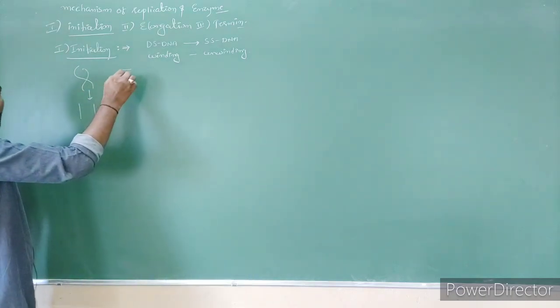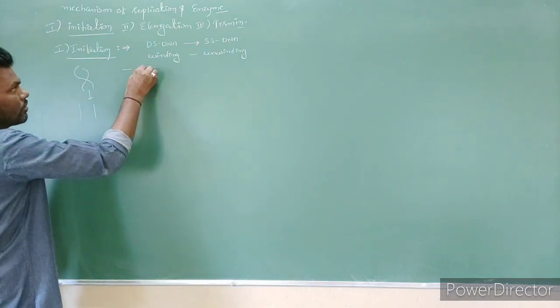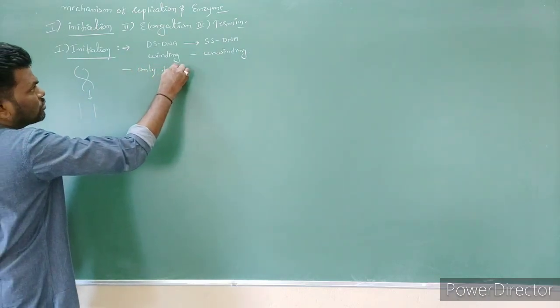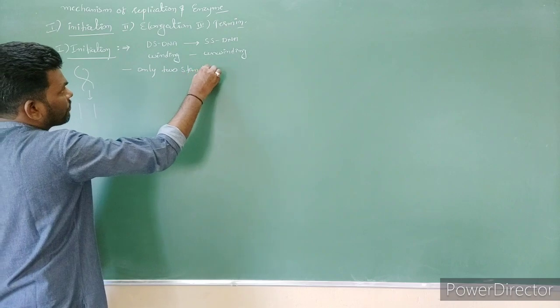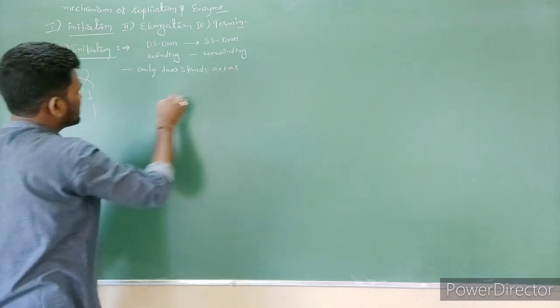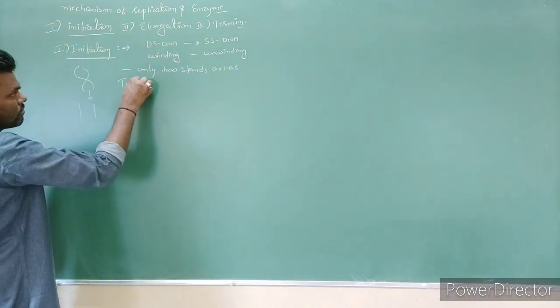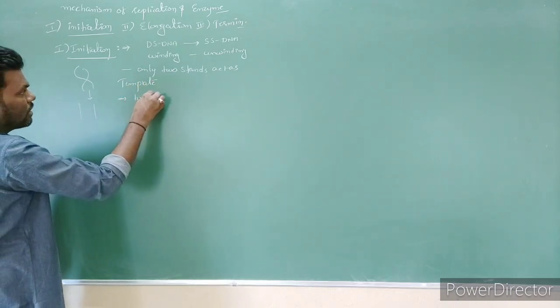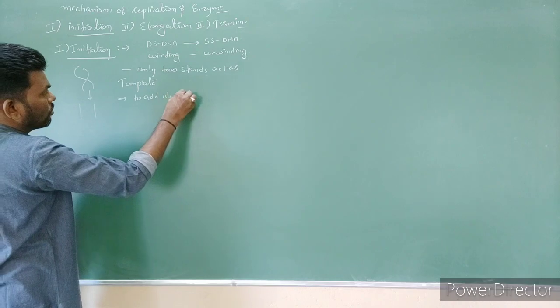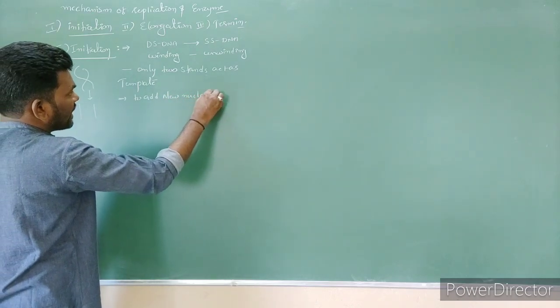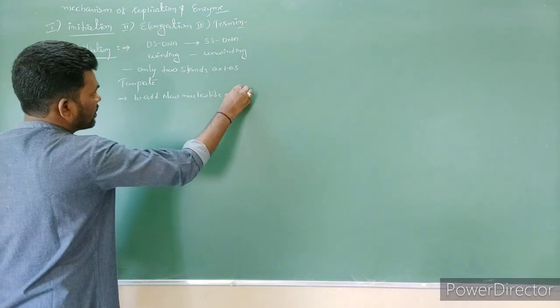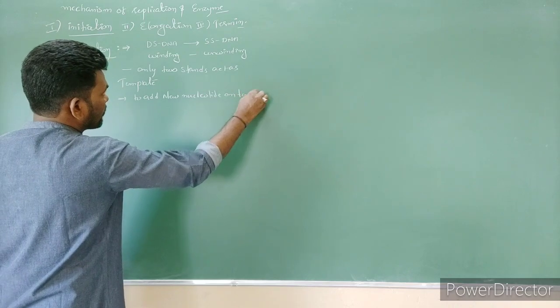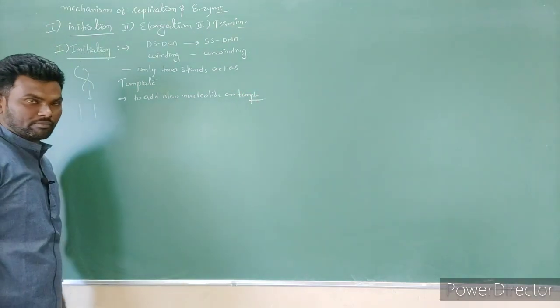So then only the two strands act as templates. Then only is there the possibility to add new nucleotides on the template, right? This is actually the scheme.